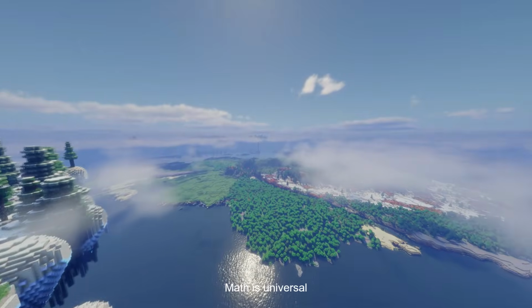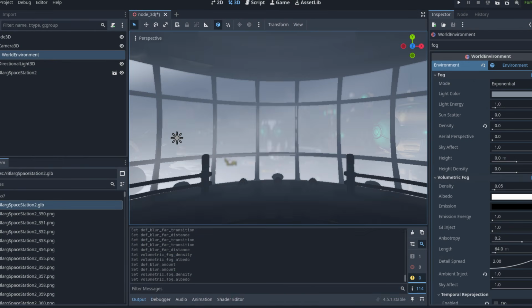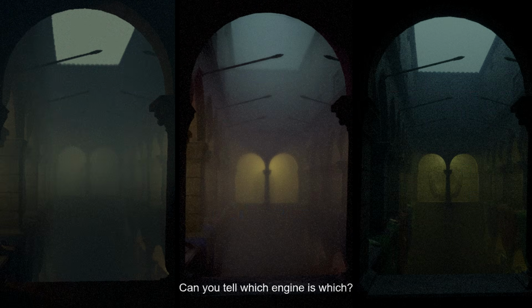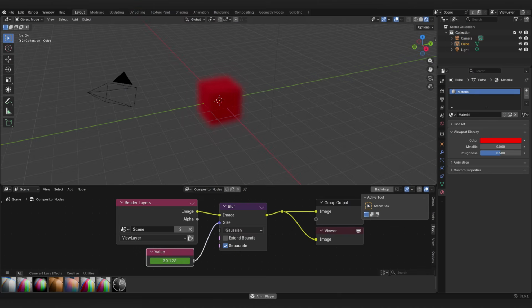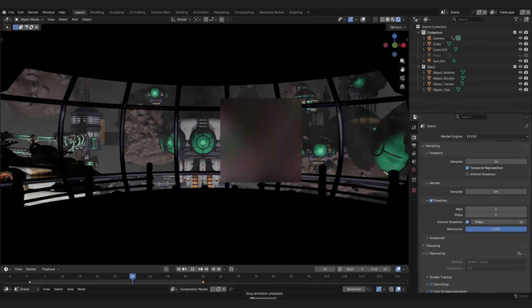And by the way, there's nothing stopping you from using this in other applications like Godot and Blender. I tested it myself, and as you can see, the results are exactly the same because the underlying math is the same. In Blender, there's even a dedicated Gaussian blur node in the compositor, which is more complex than what I will be working on, as it seems to dynamically add samples based on the blur amount. With all of this out of the way, let's start working on the graph.